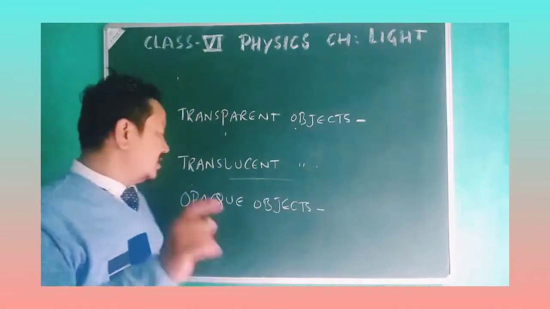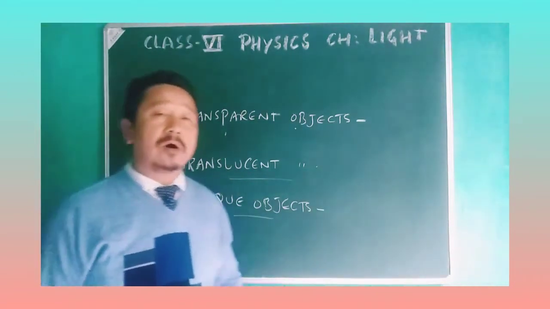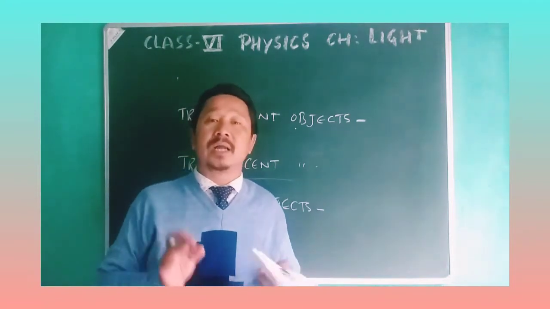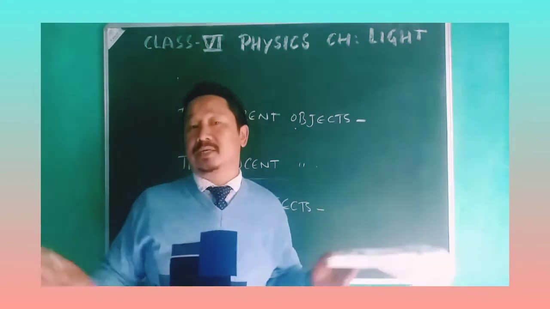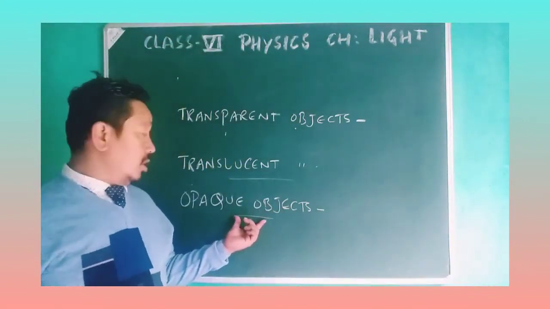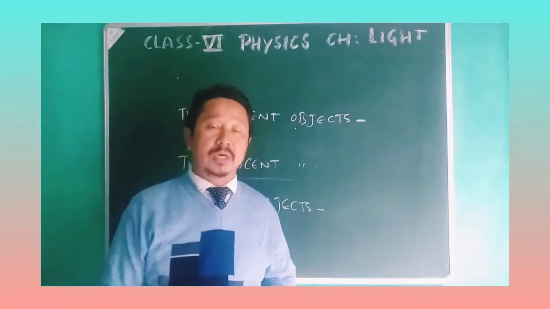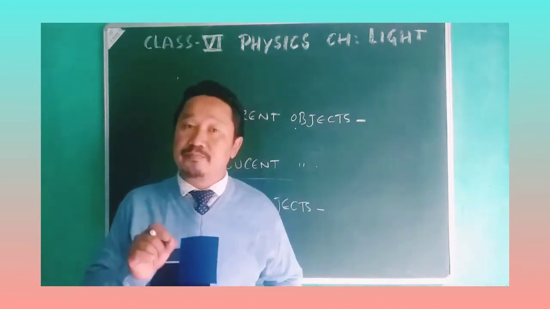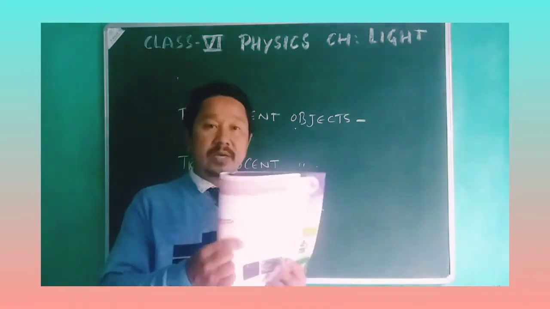The last category of object is your opaque object. Opaque objects are those which do not allow the light to pass through them. Completely no light will pass through this kind of objects. For example, wood, brick, and even a book.